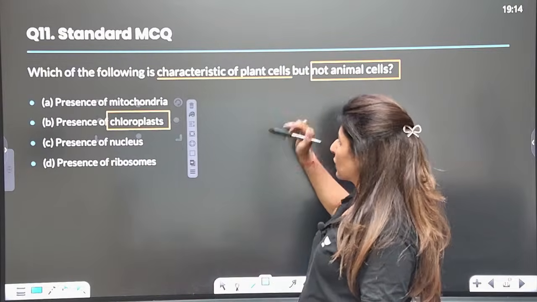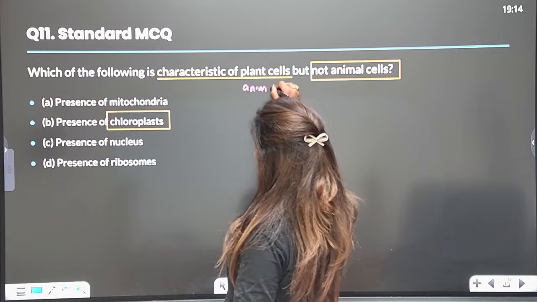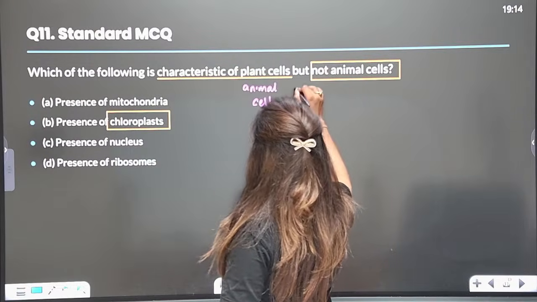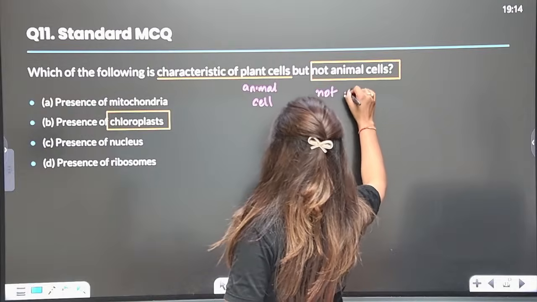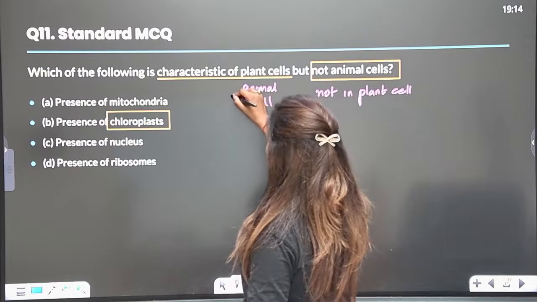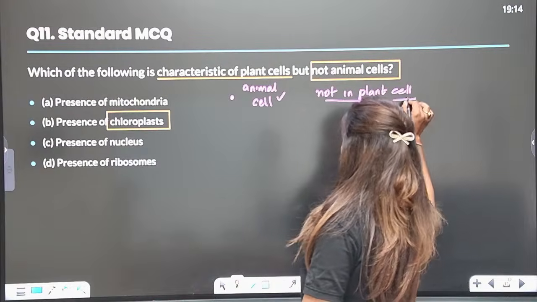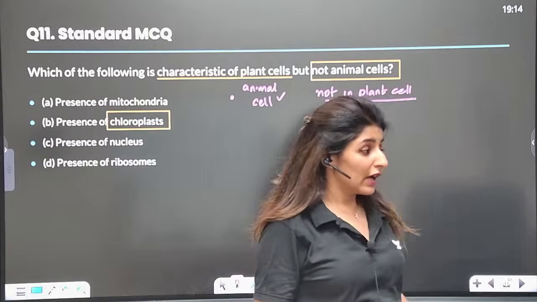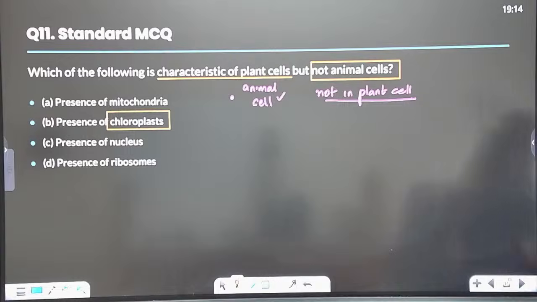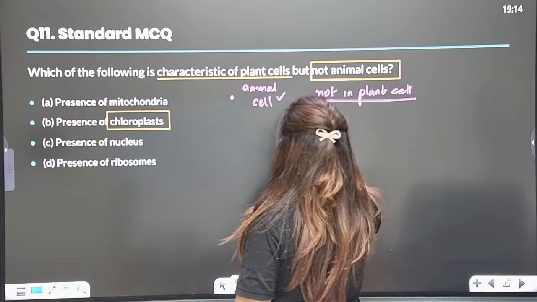Now if there is a question that is just the reverse of it: the characteristic of animal cells but not of plant cells. What could be the answer here? Let's have another question. Found in animal cells but not in plant cells. What would be the answer? Again, NCERT line. Quickly let me know the answer. Answer will be centrioles.